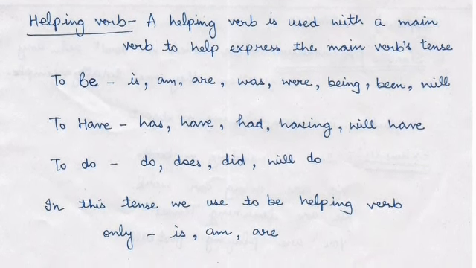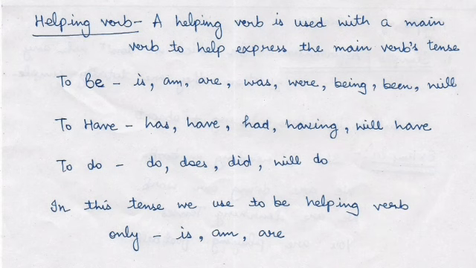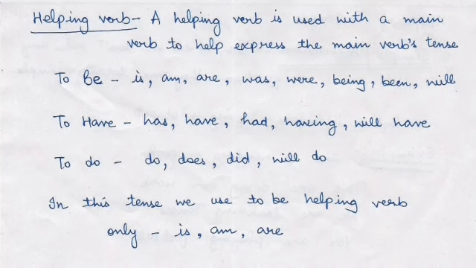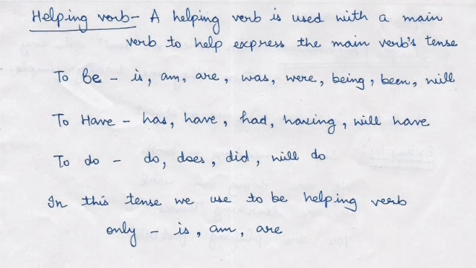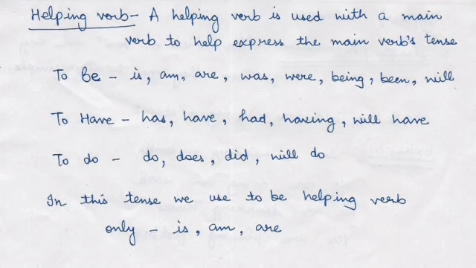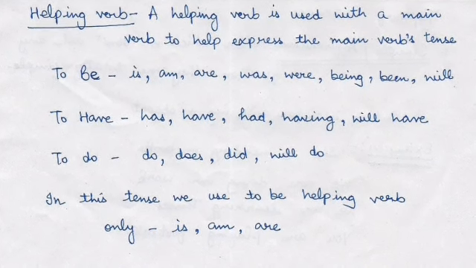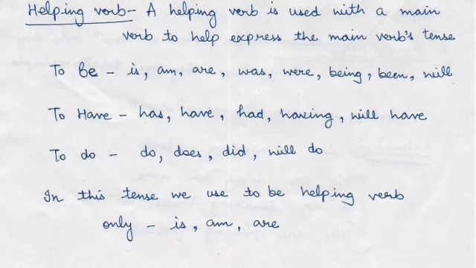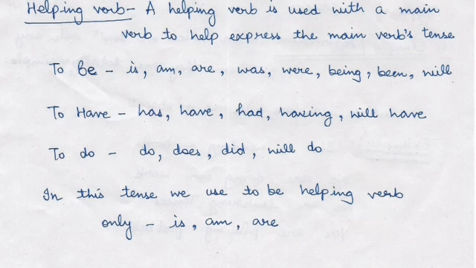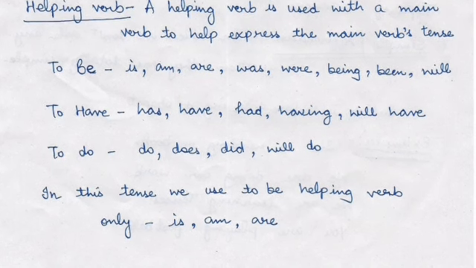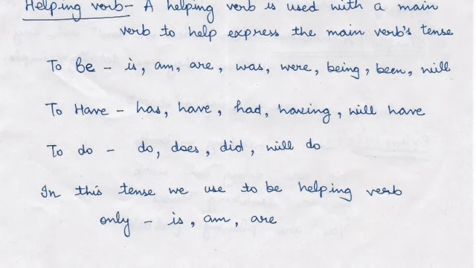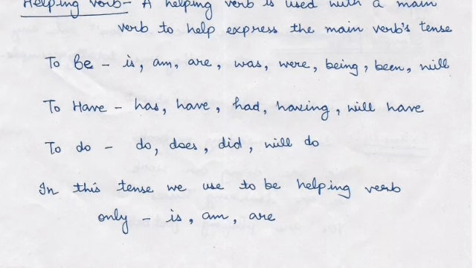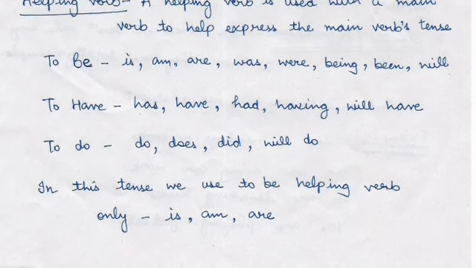And there are three kinds of helping verbs: to be, to have, and to do. To be is am, is, are, was, were, being, been, will, shall, and to have is has, have, had, having, will have, and to do is do, does, and did. And in this tense, the present continuous, we will use to be helping verbs only: is, am, and are.